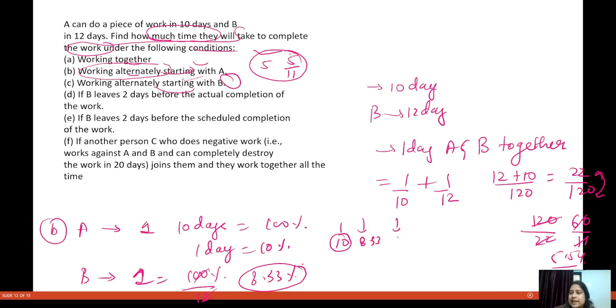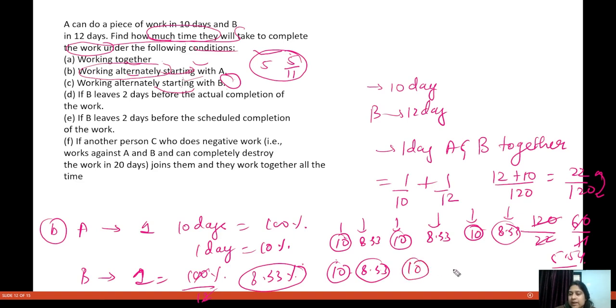Second day, A 10%, B 8.33%. Third day the same, and fourth day the same. Continuing up to 8 days, A does 10% and B does 8.33% each day.